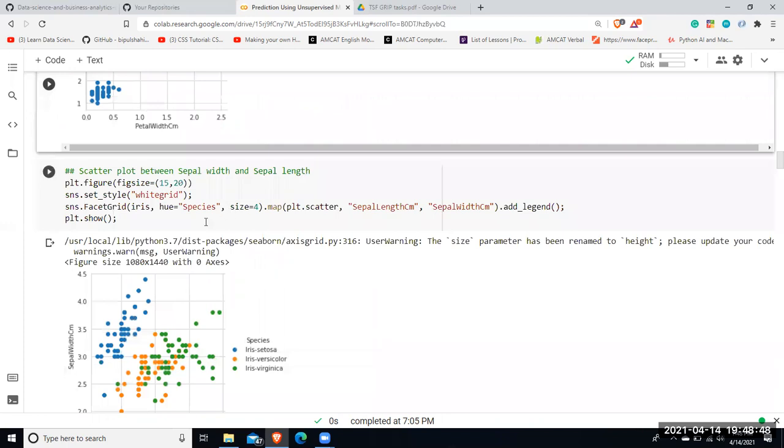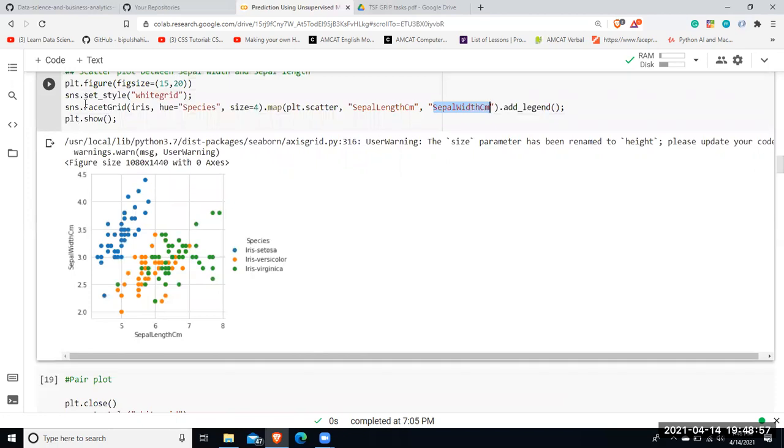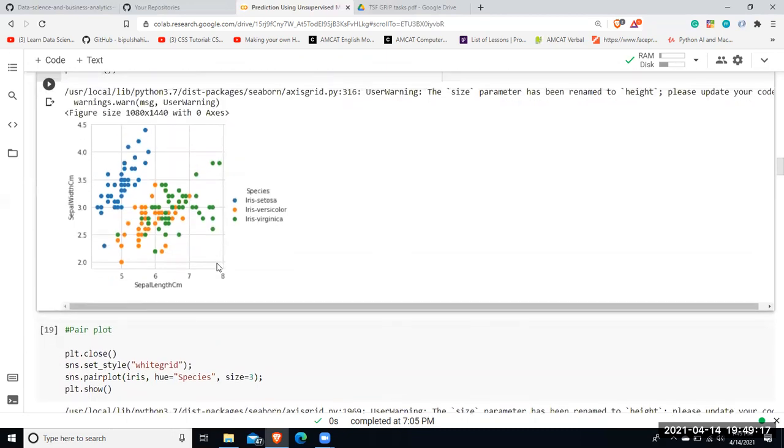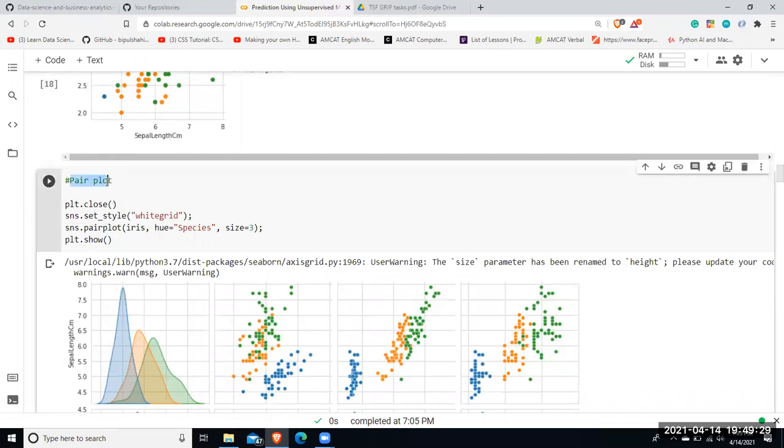Now comes the time I'll be using another two independent features, that is sepal length and sepal width. The steps have been repeated the same. So here is how it actually looks. Blue represents iris setosa, orange represents iris versicolor, and green represents iris virginica. But it's quite difficult to separate them, right? There's a kind of collinearity present between sepal length and sepal width, which makes it difficult to categorize and separate the clusters.